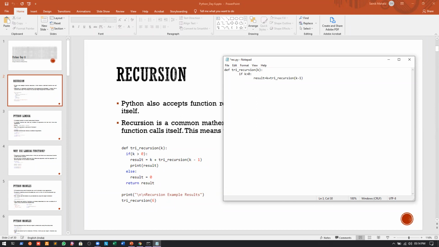Now I will just modify the program a bit. If it is greater than 0, it is this. If it is not, we will write an else, and press enter, 1, 2 tabs, and I will write result is equal to what?